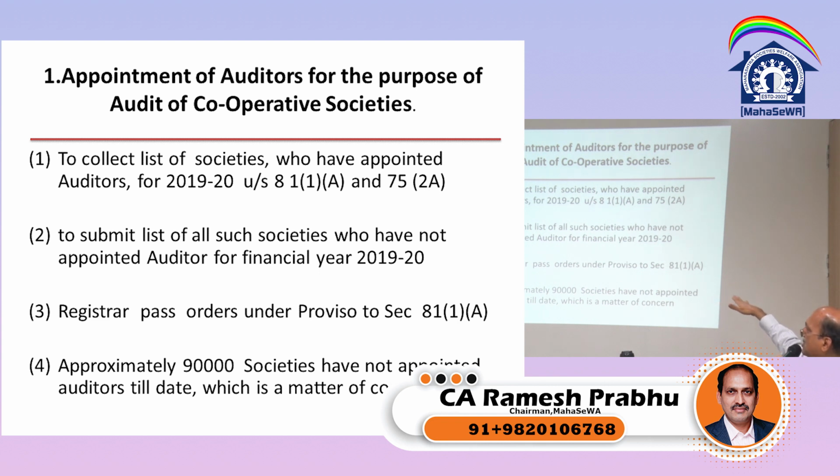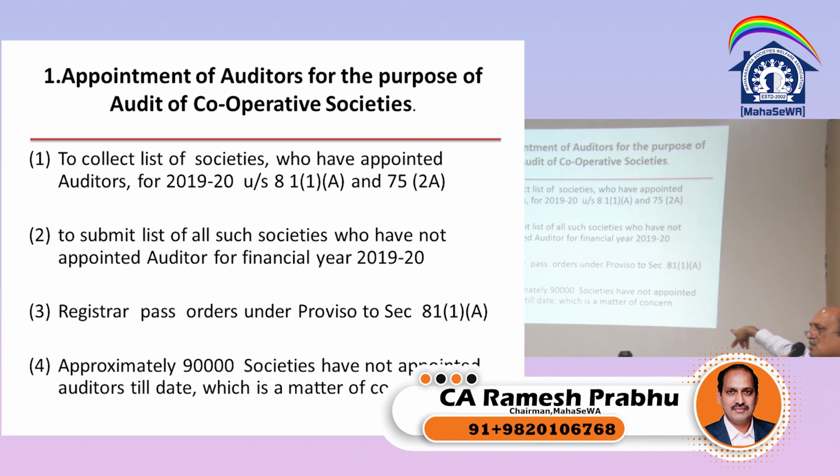The registrar passes an order under the proviso to section 81(1)(a). Section 81(1)(a) says that if the society fails to appoint the auditor and does not file the return of appointment of auditor, then the registrar, that is the district deputy registrar, has to appoint the auditor. Here the registrar means the district deputy registrar. For an audit, the registrar is the district deputy registrar. For other matters, there may be a deputy registrar or assistant registrar. Approximately 90,000 societies have not appointed till date, which is a matter of concern.